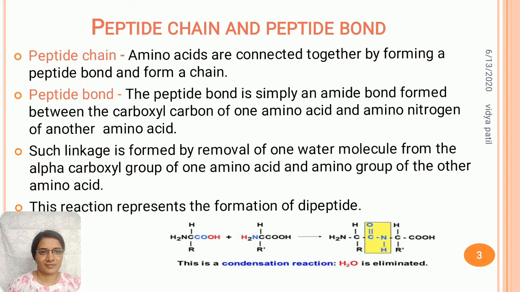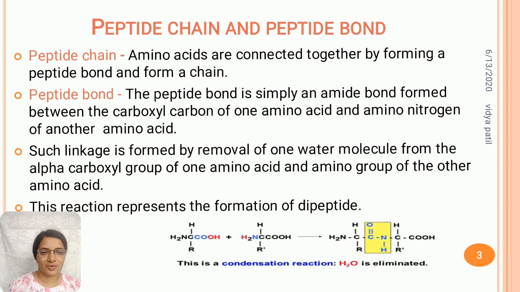Here the carboxyl group of the first amino acid joins to the amino group of the second amino acid, and there is a formation of CONH, meaning the peptide bond. During this reaction, one water molecule is eliminated.